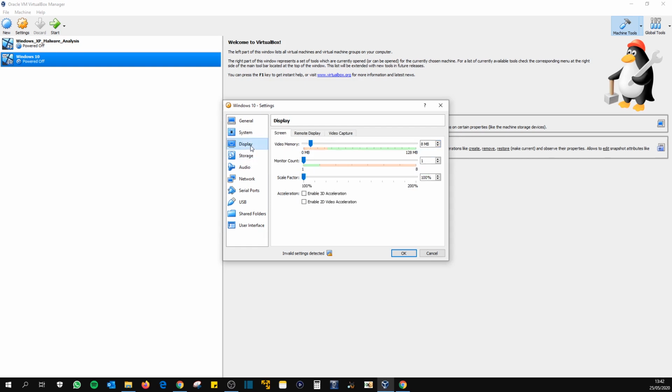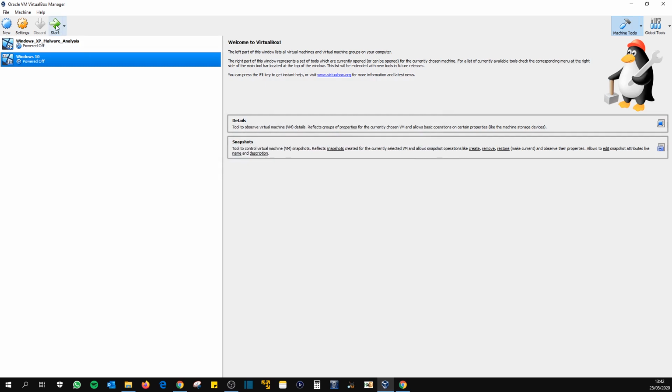Now what we need to do is go to Display, and for video memory, we have to make sure that this marker is just on the borderline with green to get full screen. So for me, I've just got to change that to 27. And then I'll click OK. And now we can power on the Windows 10 virtual machine.